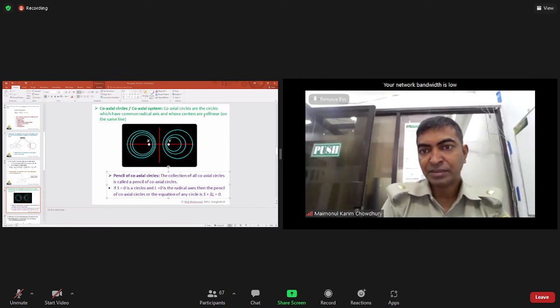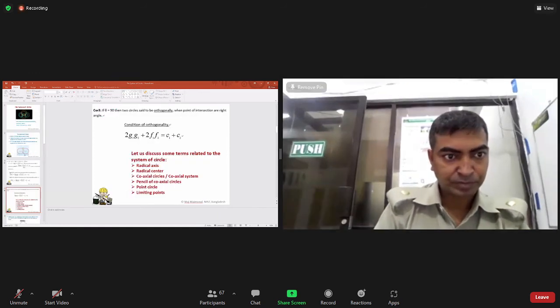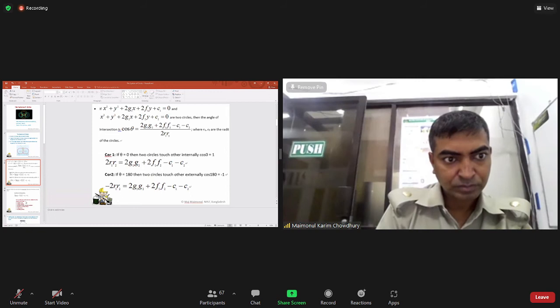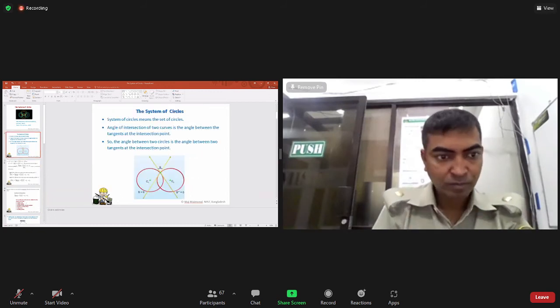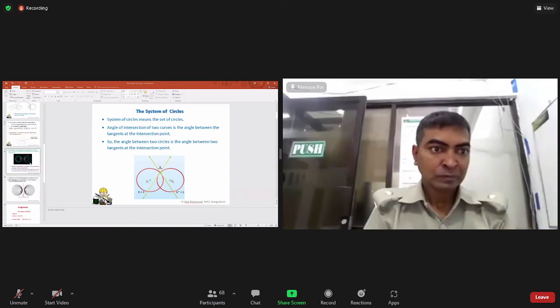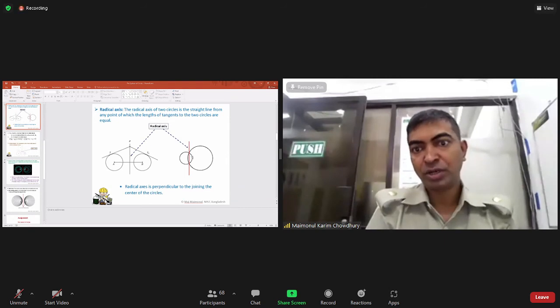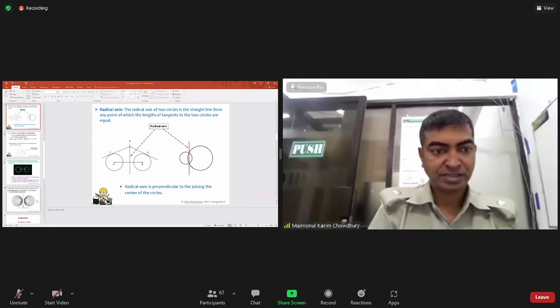Okay, it's a common radical axis. You already see that there is the radical axis externally and the radical axis internally.